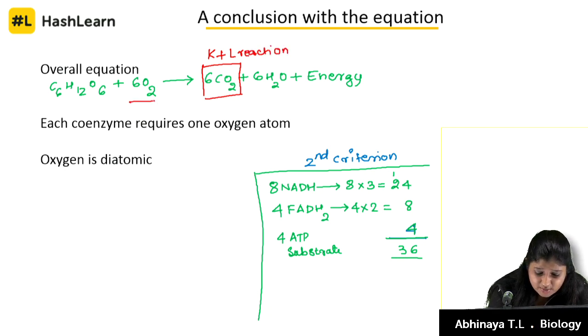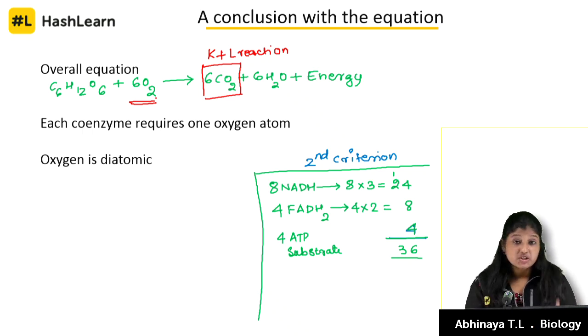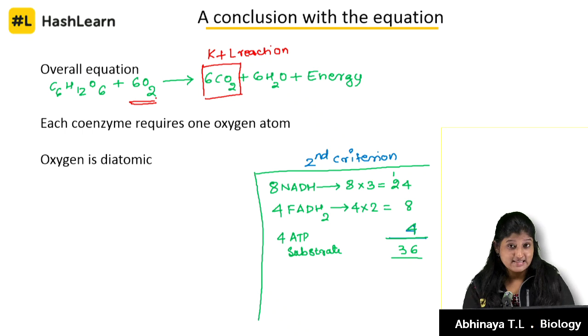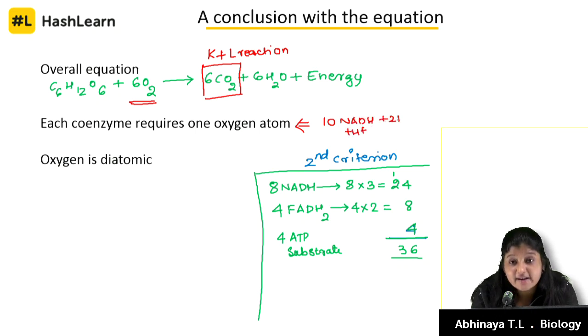Now how 6 molecules of oxygen? Ma'am, you never told us. Oxygen comes in at terminal oxidation or ETC to accept the electron. But how 6 molecules of oxygen? Let us talk about this in terms of the first criterion. We said there are 10 molecules of NADH and 2 molecules of FADH2, so this will be 12 coenzymes.